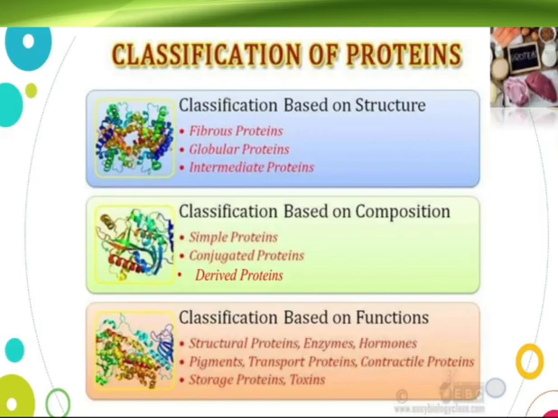They are simple protein, conjugated protein, and derived protein. Then finally, proteins are classified based on the function. Based on the function, proteins are classified into three main categories. First, structural protein, enzymes and hormones. Second, pigments, transport proteins, and contractile proteins. And third, storage proteins and toxins.